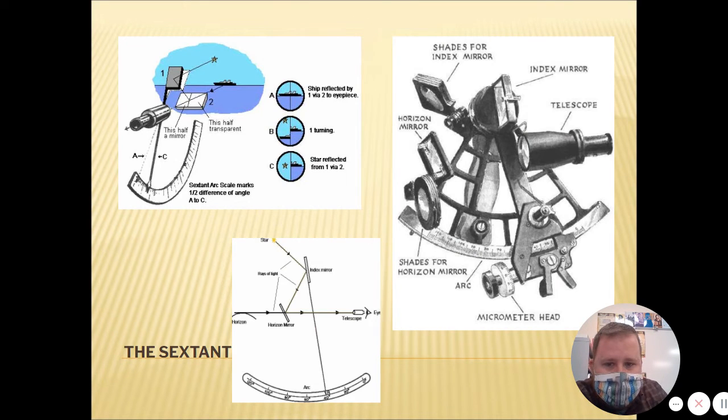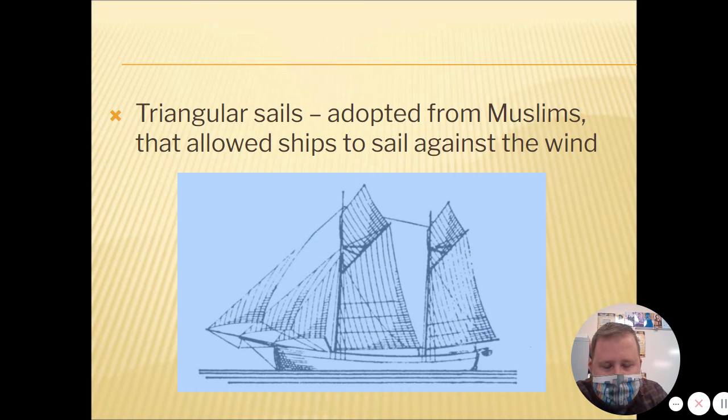The sextant is another important piece of technology during this time, which helps measure distances to different places. So that's important in making maps and also in navigating on the sea as well. The triangular sail is another one. The triangular sail was adopted from the Muslims as well, and this allowed ships to sail against the wind.